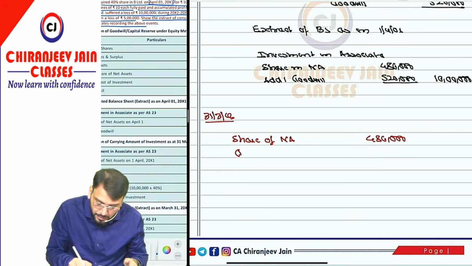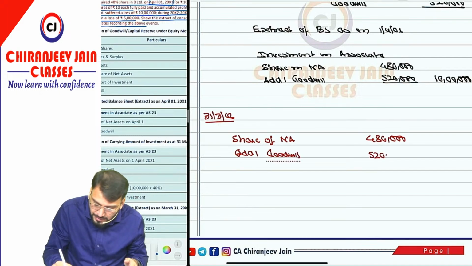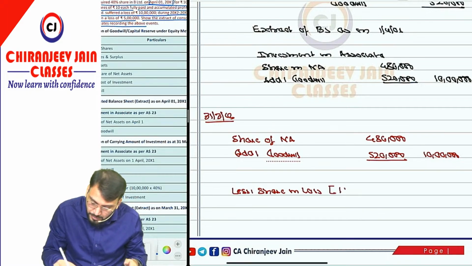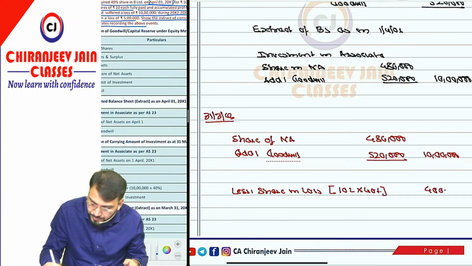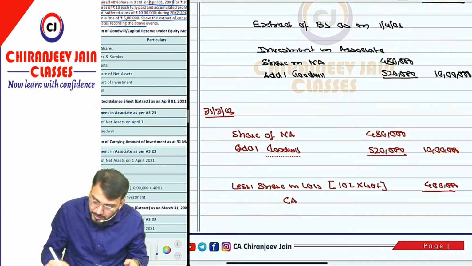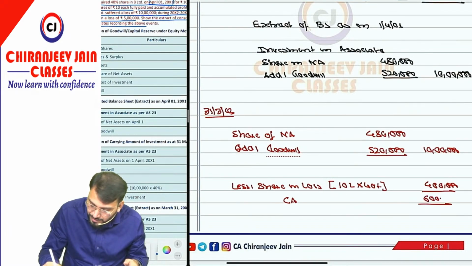Add goodwill, 5 lakh 20,000. So the total becomes 10 lakh. From this we deduct share in loss. What is the total loss? 10 lakh into 40%, that is 4 lakh. So what is now the carrying amount of investment? The carrying amount of investment will become 6 lakh.